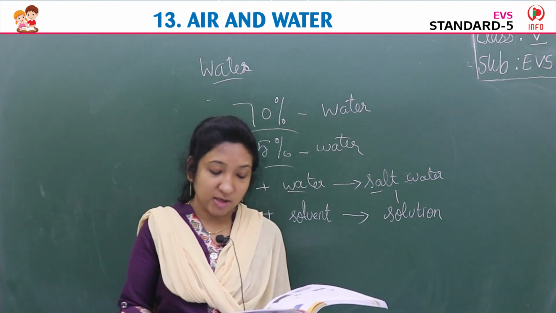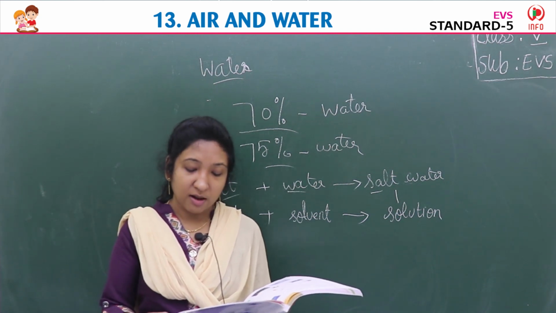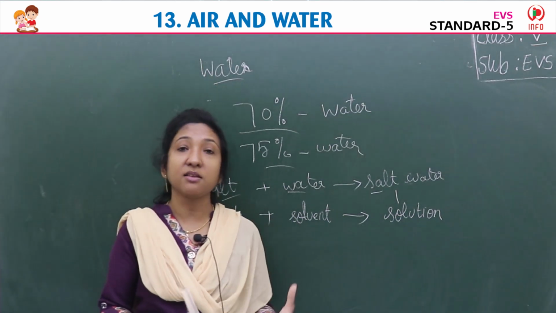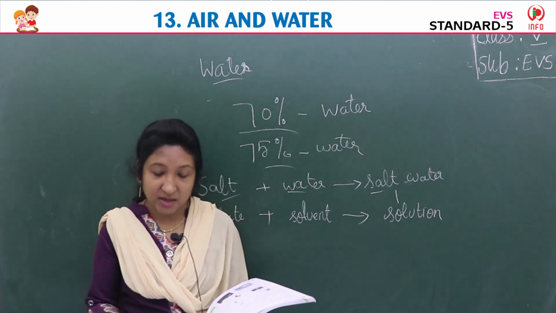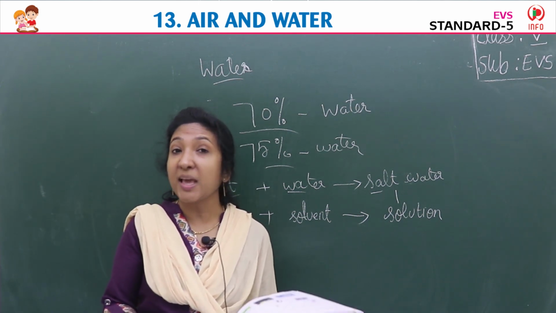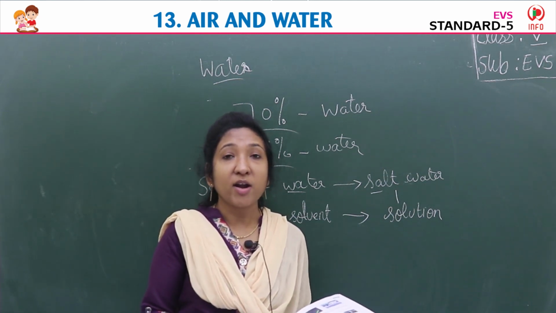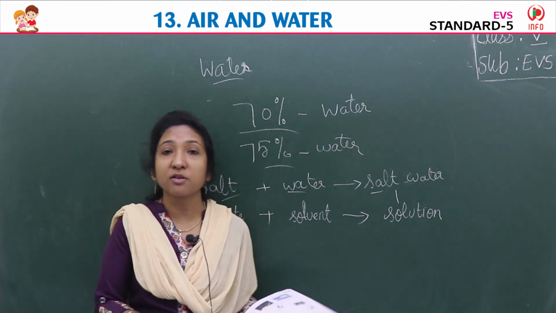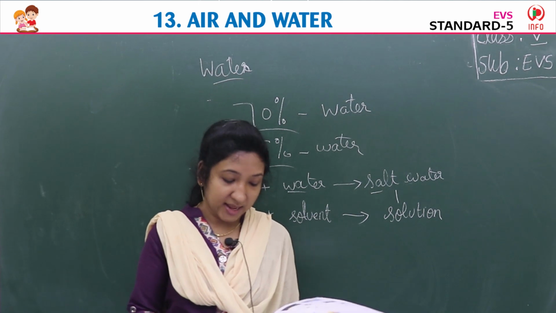Humans can cause contamination through the improper use of pesticides or fertilizers and through the disposal of waste. These human beings are contaminating the earth because of their activities. They are using pesticides, which are chemicals actually, and fertilizers. The chemicals they add to the soil, what happens then? It is spreading to the air also. Through air it will go to water also, and the air gets contaminated. At the same time water also gets contaminated.